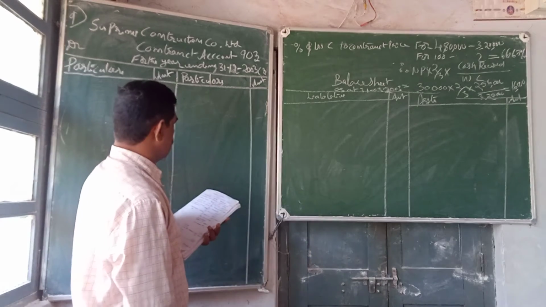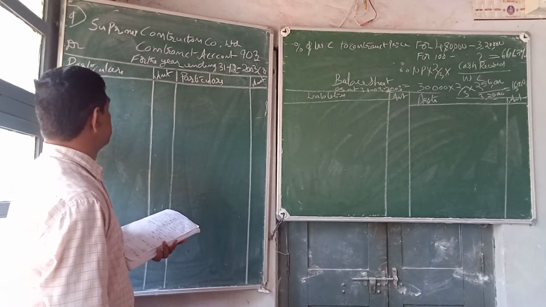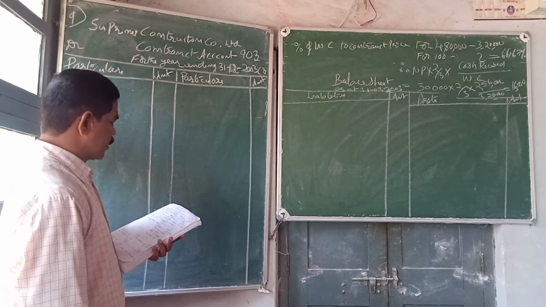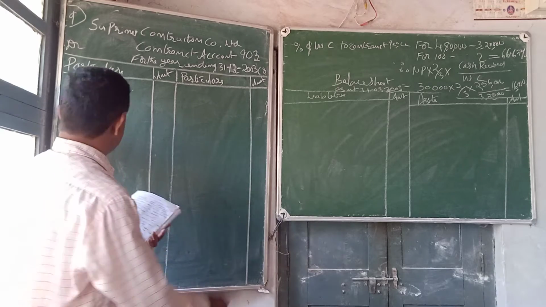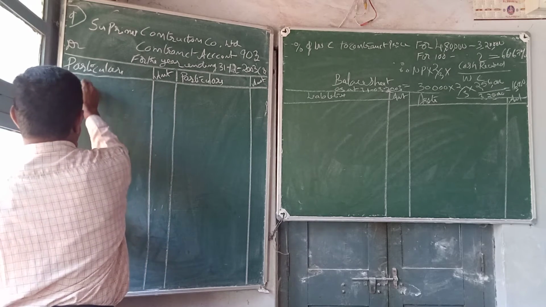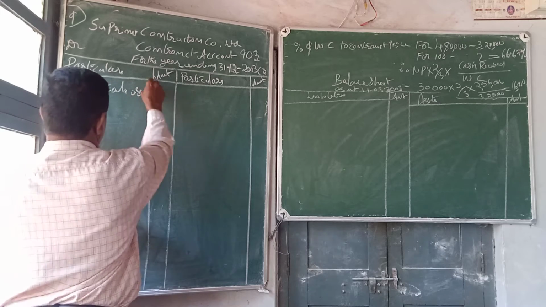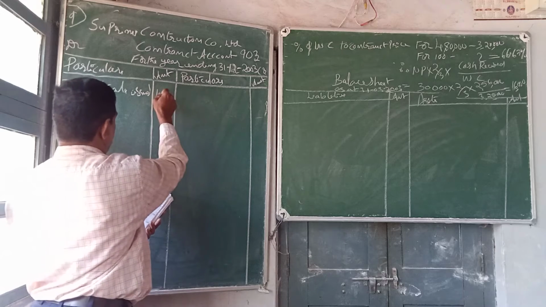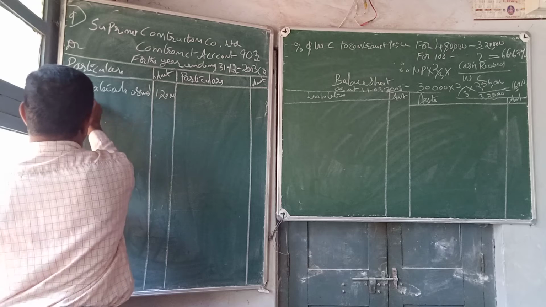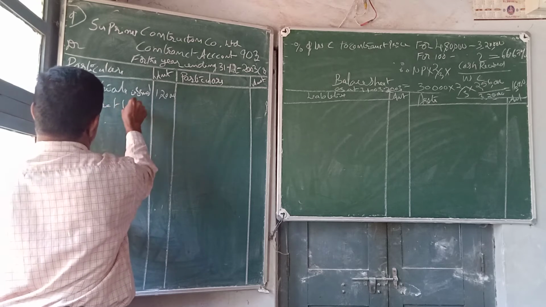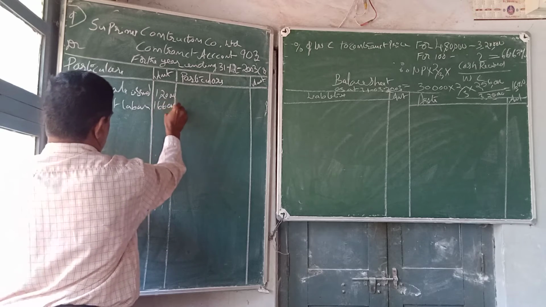So contract account, contract number 903 for the year ending 31st December 2003, debit and credit, particulars, amount. It starts with the direct materials. To materials issued to the contract 1,20,000. To direct labor 1,66,000.